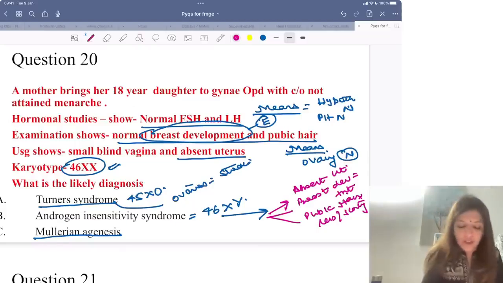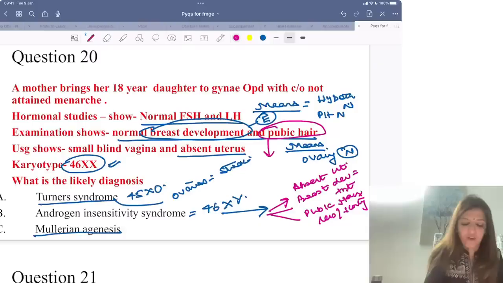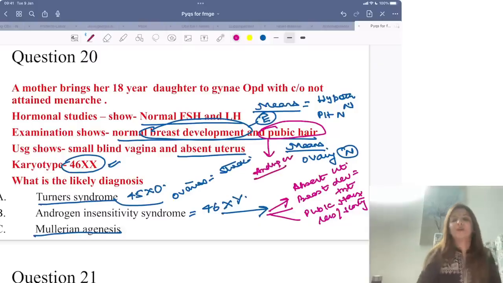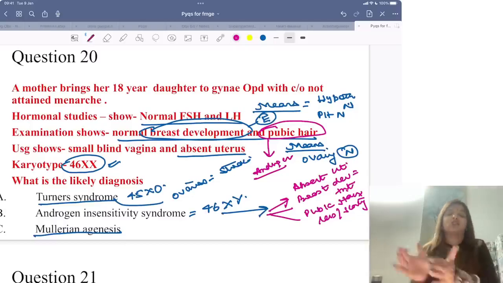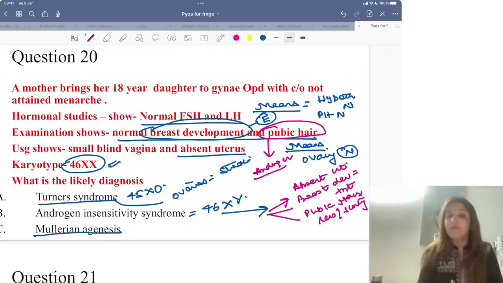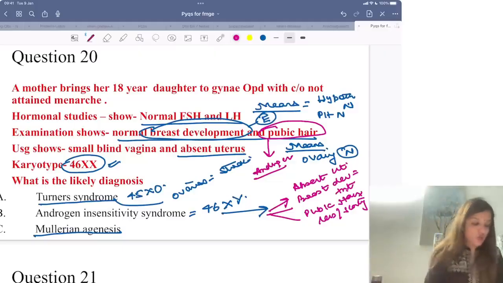Because the hormone responsible for pubic hair in females is androgen. Right? For breast development, the hormone responsible is estrogen. For pubic hair, the hormone responsible is androgen. So now you can ask me, ma'am, why does breast develop in androgen insensitivity syndrome patients? Because the androgens get converted into estrogen and these individuals respond to estrogen. They are insensitive to androgen. So breast development is there, but pubic hair development is not there.